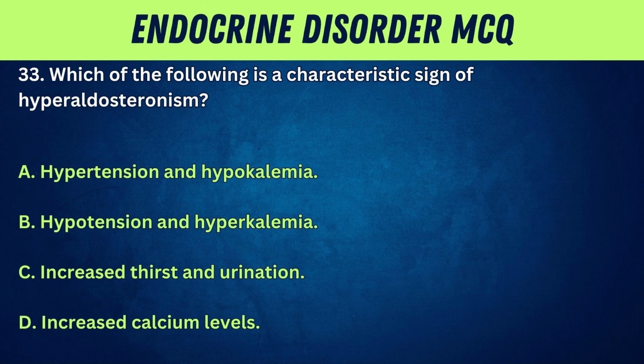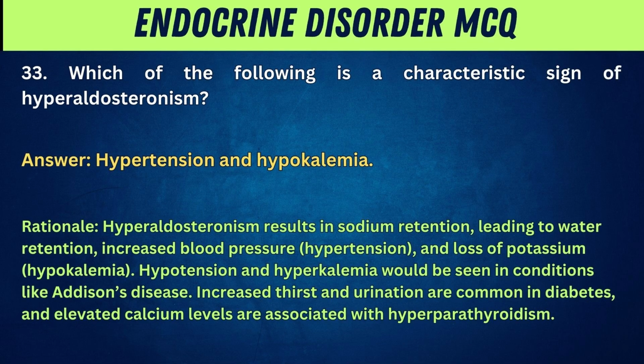33. Which of the following is a characteristic sign of hyperaldosteronism? A. Hypertension and hypokalemia. B. Hypotension and hyperkalemia. C. Increased thirst and urination. D. Increased calcium levels. Answer: hypertension and hypokalemia.